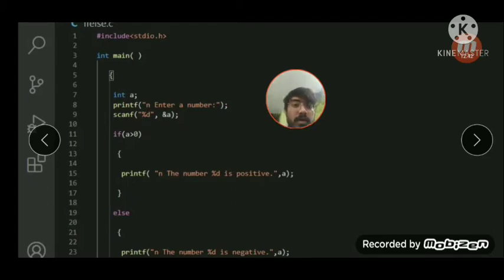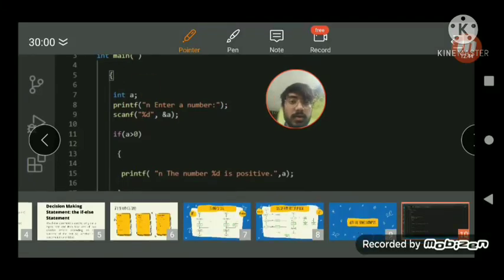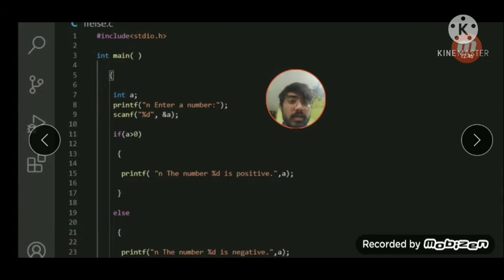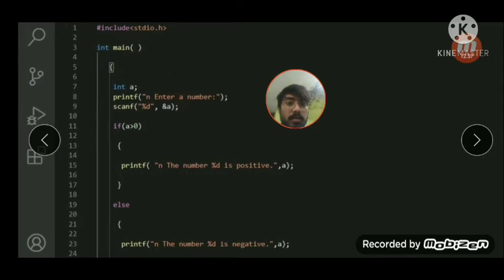So we have declared one integer a, then we have asked the user to enter a number n, we have a format specifier in the scanf, and we have assigned its memory to the integer a.